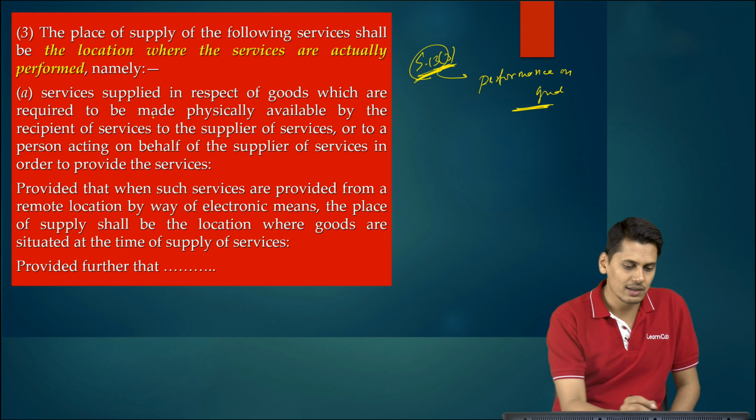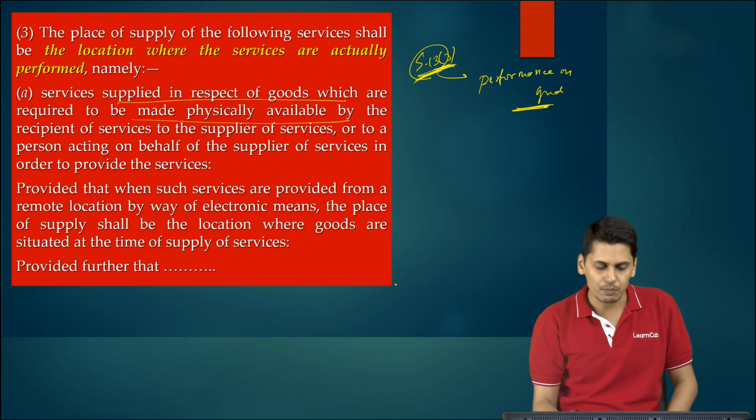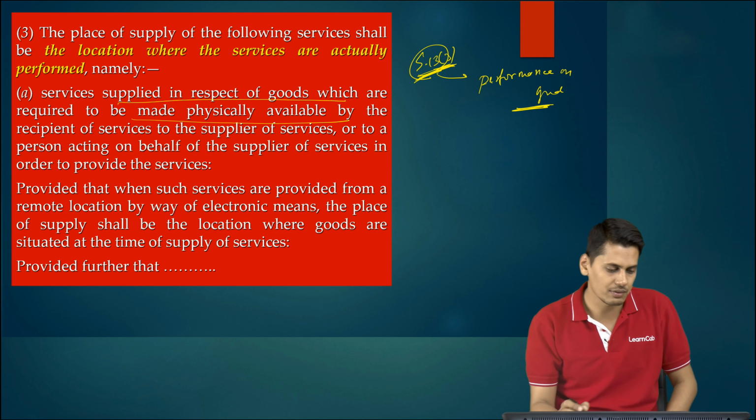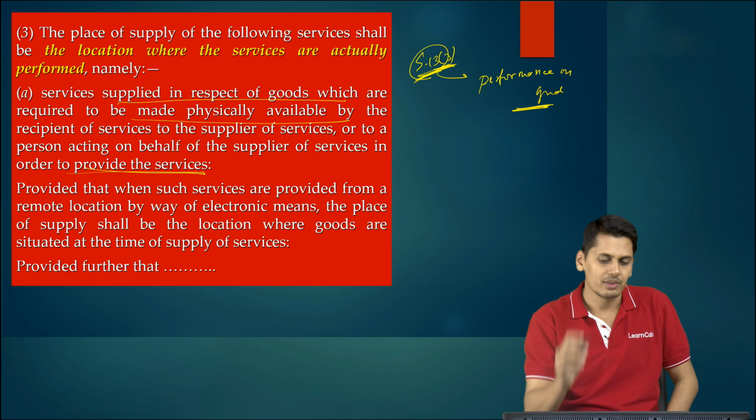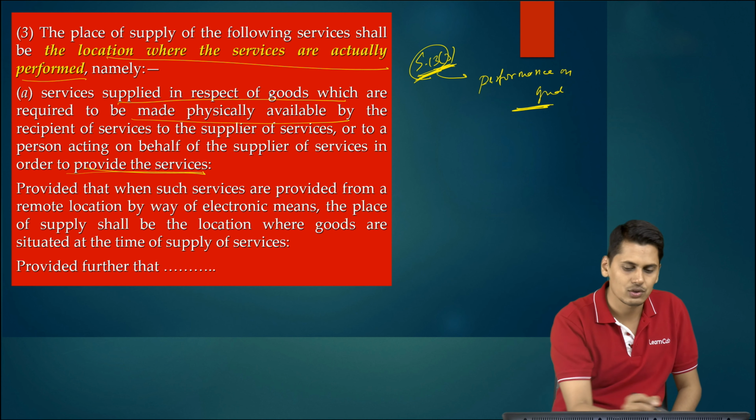So here we go. The services supplied in respect of goods which are required to be made physically available by the recipient of service to the supplier of service, or to a person acting on behalf of the supplier of services, in order to provide the services. Here the place of supply shall be the location where the services are actually performed.